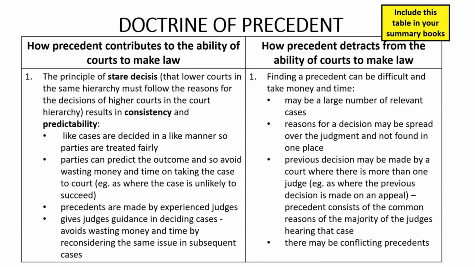The precedent set by the appeal court will be made up of the reasons of this majority of judges to the extent that those reasons are the same. That is, the precedent will be made up of the common reasons of the majority of the judges hearing that case.